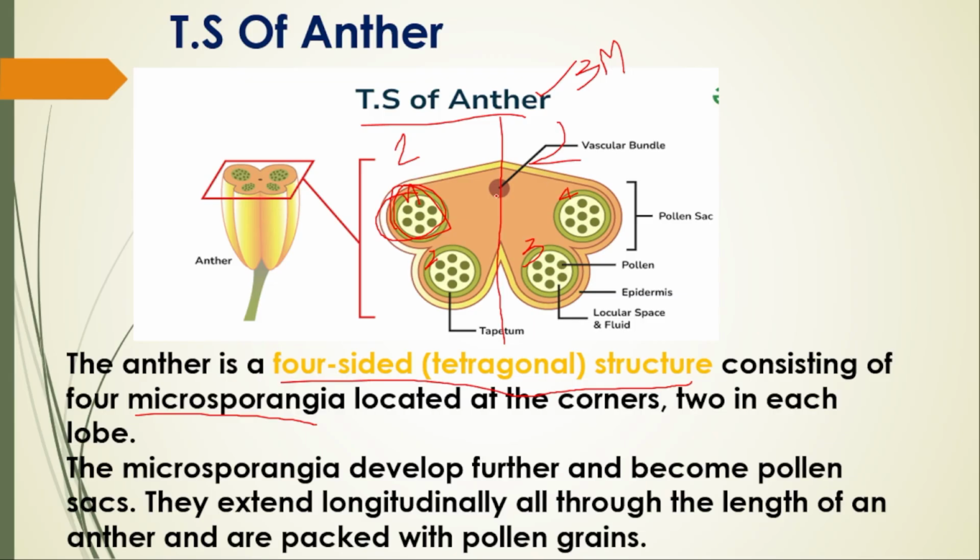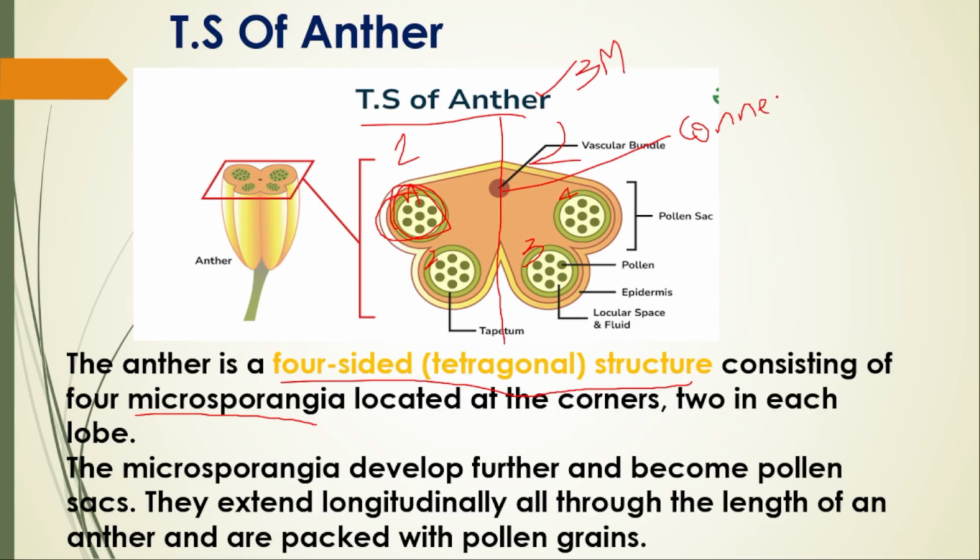See, just you must know in this slide, this is one lobe, and this is the other lobe, and the two lobes are connected with a portion called the connective. This is said to be the connective, which is having the vascular bundle. Once they ask this question also.